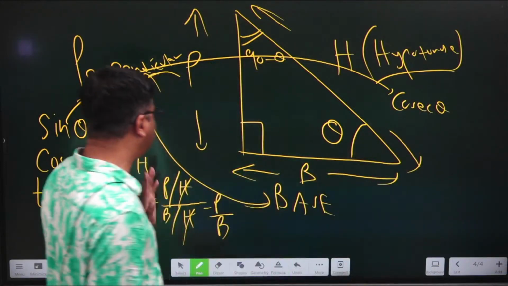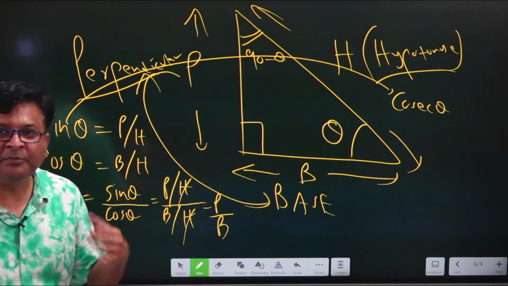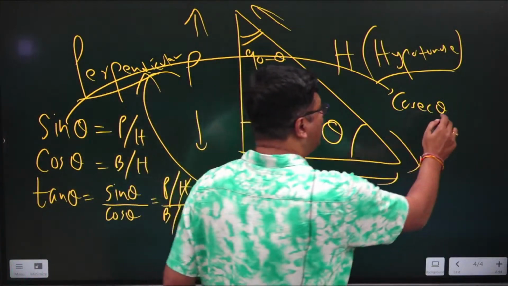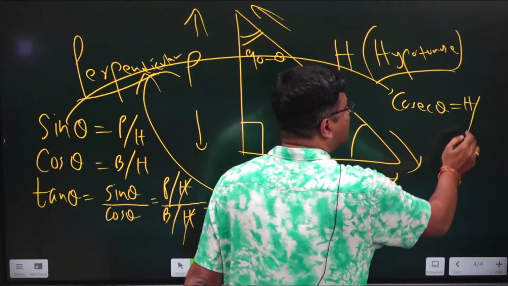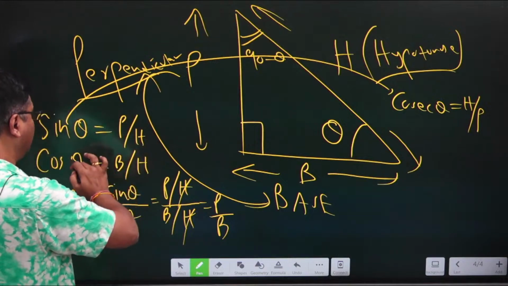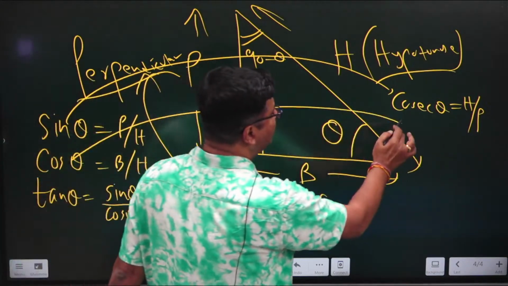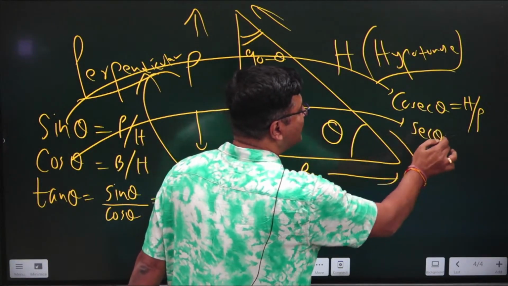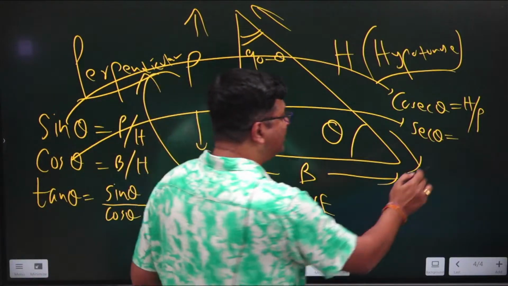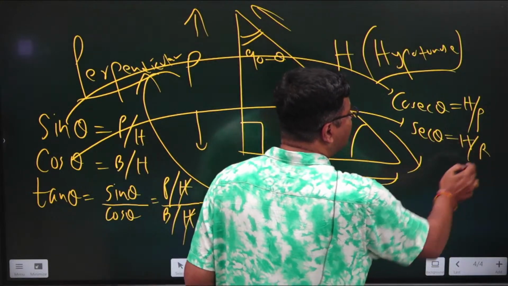So if sin theta is P by H and I am saying that cosec theta is the reciprocal of sin theta, then definitely it will be H by P. Now in the same way, cos theta has got its reciprocal as sec theta. So if cos theta is B by H, then definitely sec theta will be H by B.